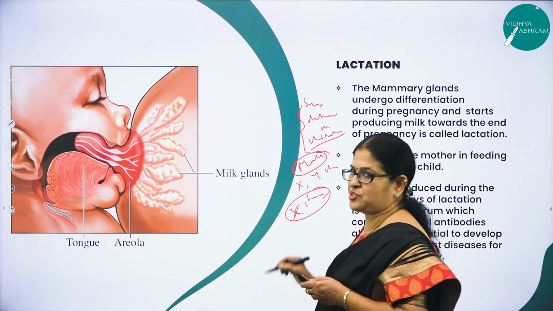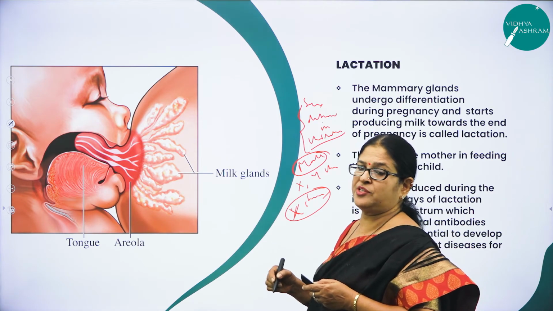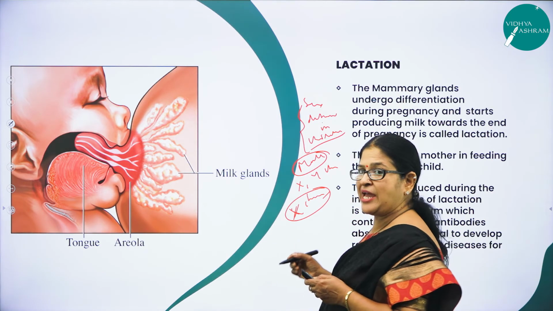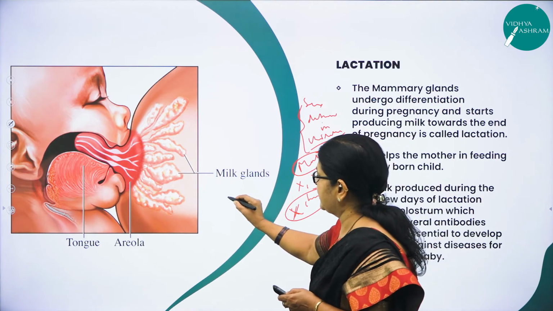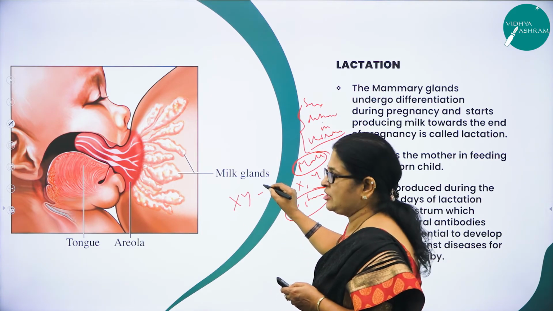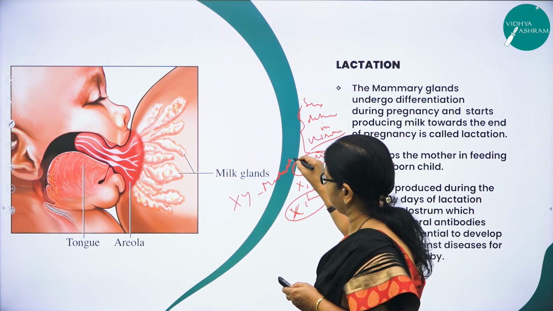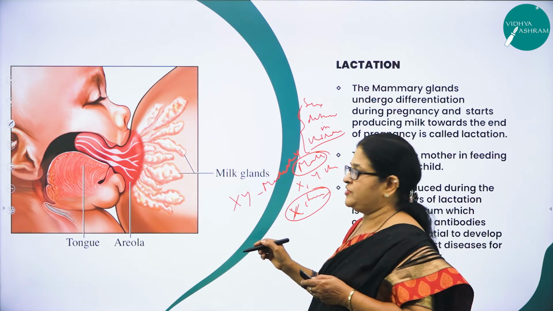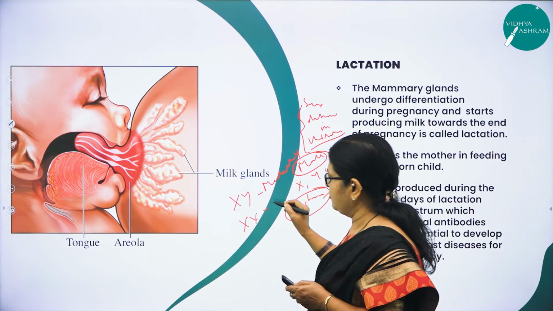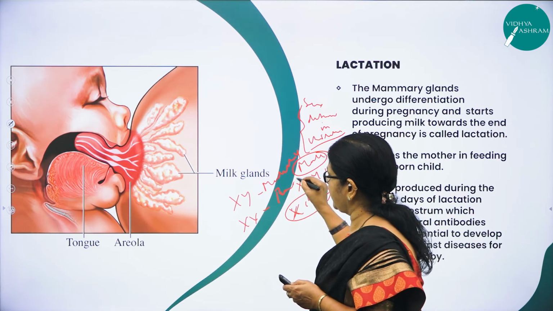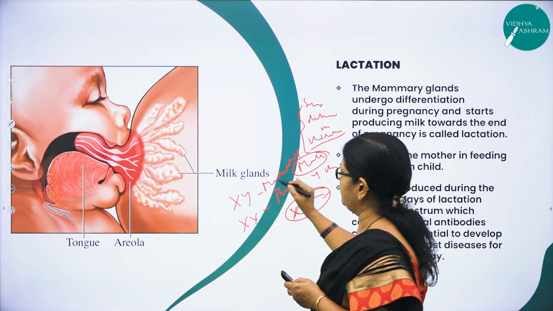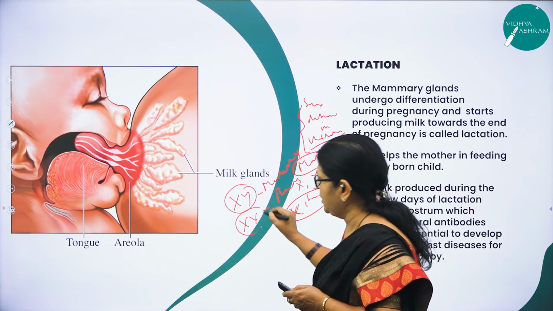After fusion of the sperm with the ovum, the zygote that is formed, if it carries XY chromosome, then it will be a male child. And the zygote which carries XX chromosome will be a female child. So sex determination is a very important concept to be noted.